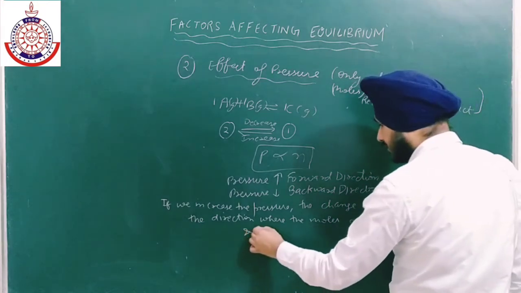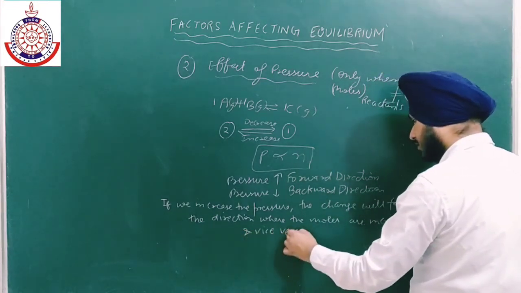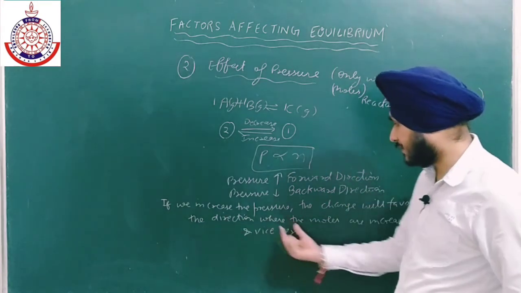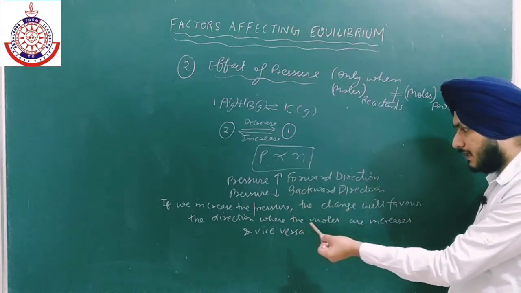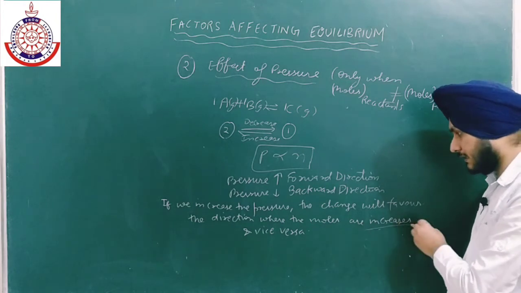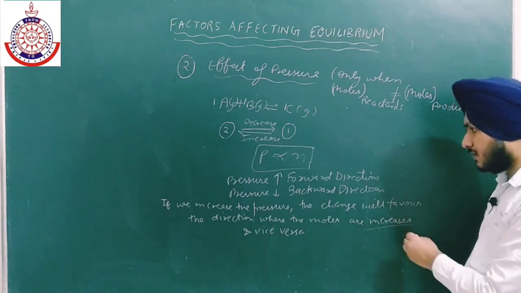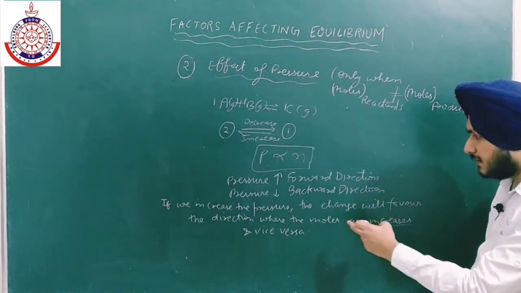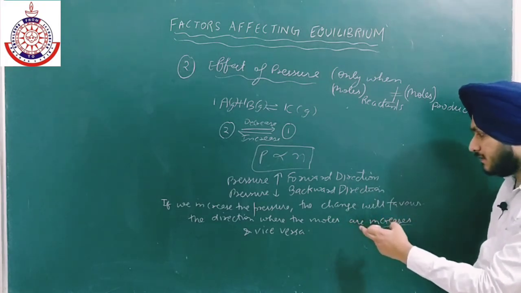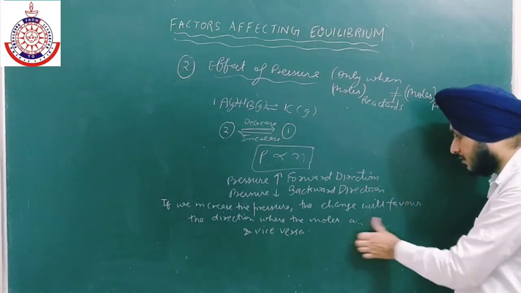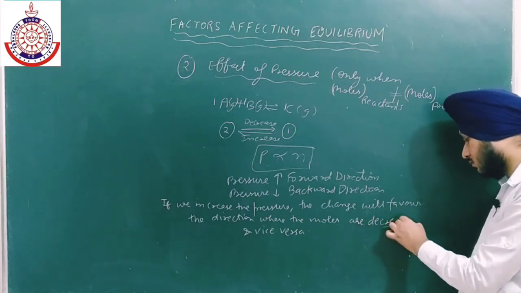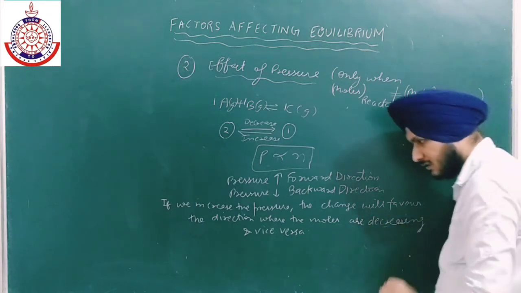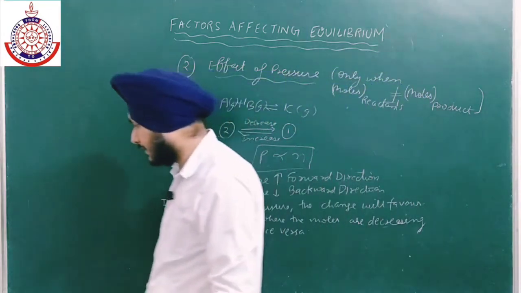Okay, and vice versa is also true, that if we decrease the pressure, the change will favor the direction where the moles are increasing. Is it clear or not? So this is all in accordance with the Le-Chatelier principle.